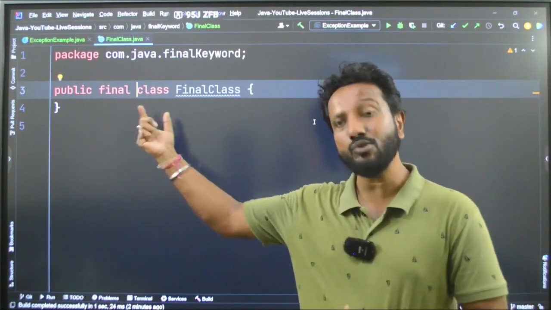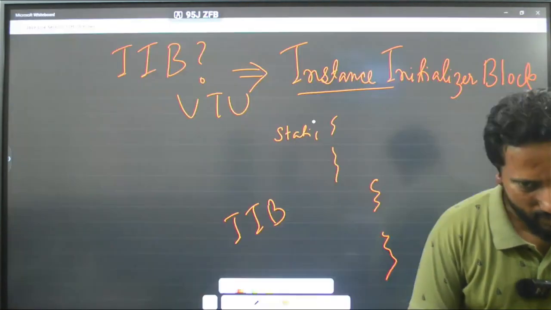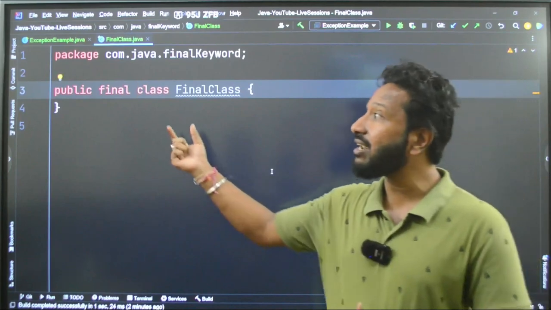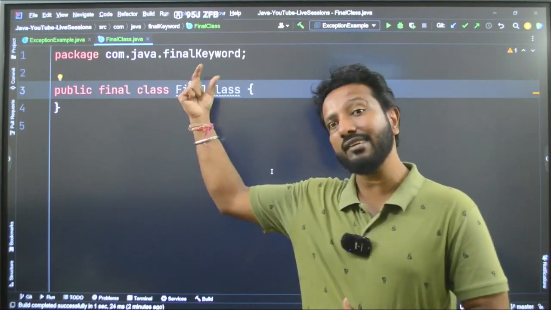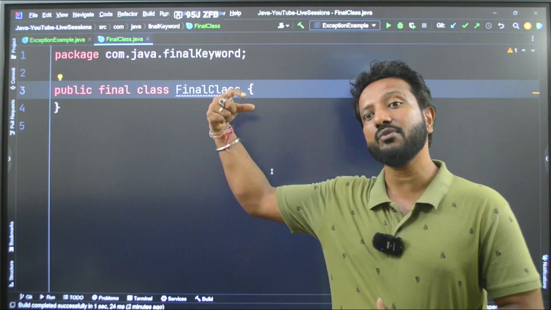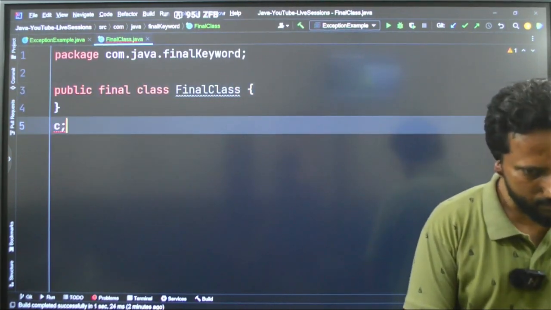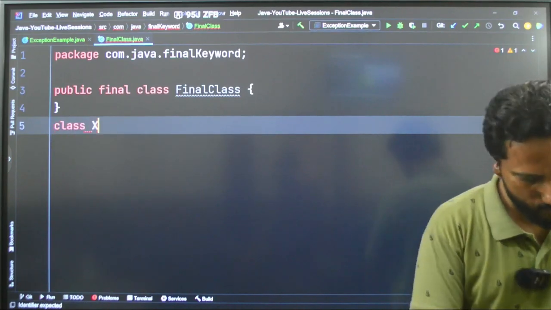I am just trying to show you an example, because XYZ had asked me this doubt, like what is the use of the final keyword. I said that when you write final, this class cannot be inherited. What is the keyword for inheritance? Extends keyword, right? So here I am writing, say class, I will take XYZ's name only, XYZ.